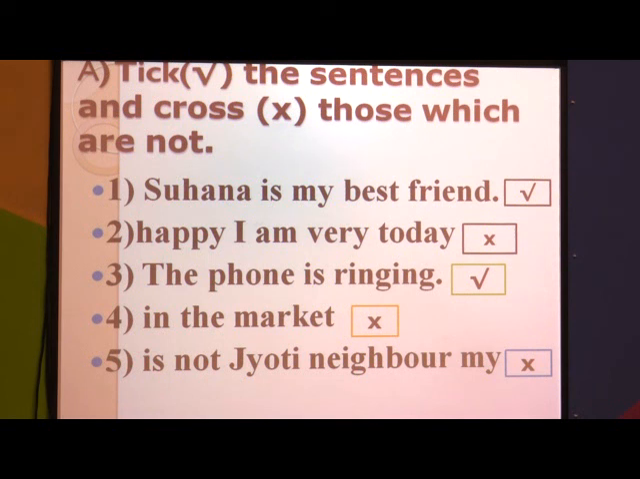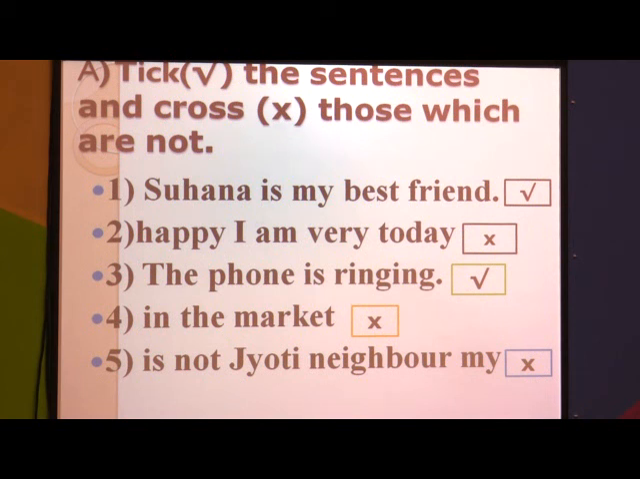Third one: The phone is ringing. This is the correct sentence. It makes sense, it completes the sense. So we can say it is the correct sentence, and I put the correct mark here. You can see the symbol. Fourth one: In the market. Again it is not a complete sentence. These words do not make any sense. So it is not a complete sentence. What will the answer be?